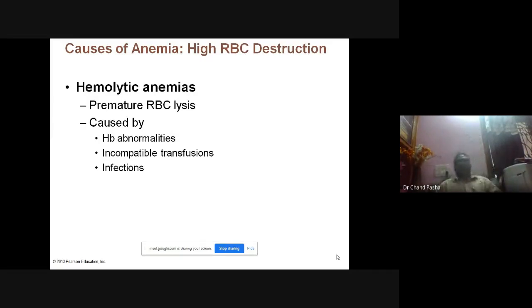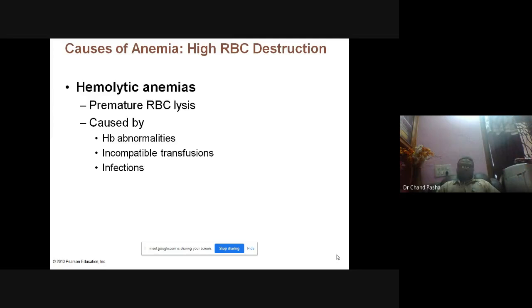Hemolytic anemia. Premature RBC lysis. Like I told you, generally in human beings the lifespan of RBC is 120 days. As it transfers through the capillaries, after 120 days its membrane loses its integrity, and the hemoglobin which is inside comes out. Whereas in some cases, the RBC will be lysed prematurely without aging. It starts lysing. There could be several reasons for it.